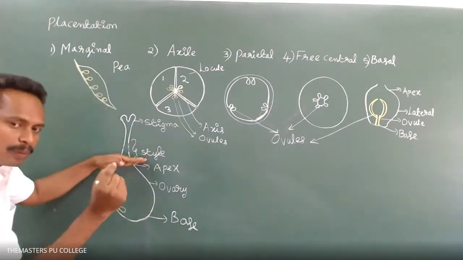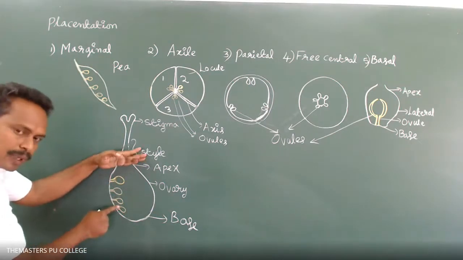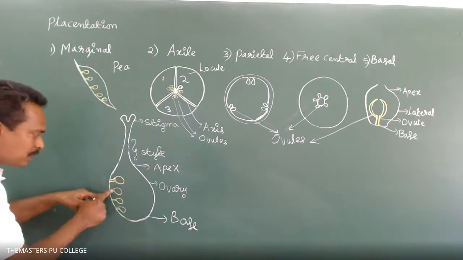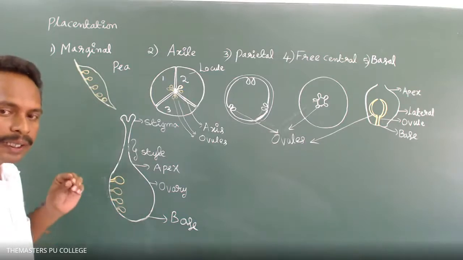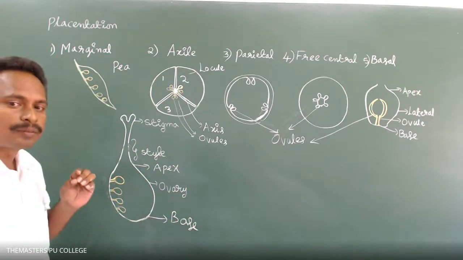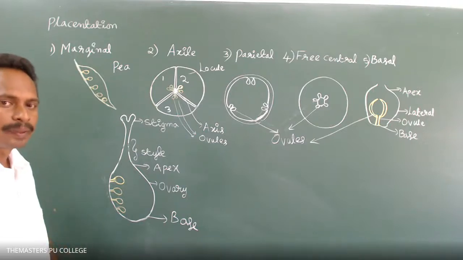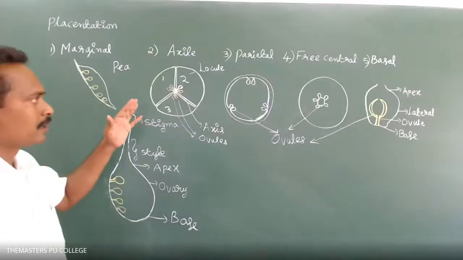In marginal placentation, these are the ovules attached at the margin of the ovary. Marginal placentation is seen in pea plant flowers. Is it clear? Yes, sir. Okay. Thank you, sir. You're welcome.